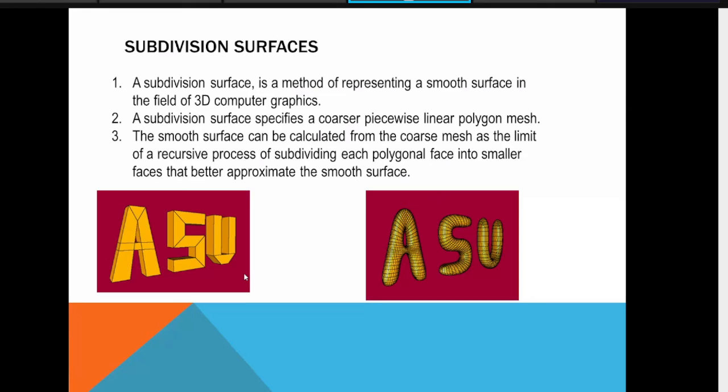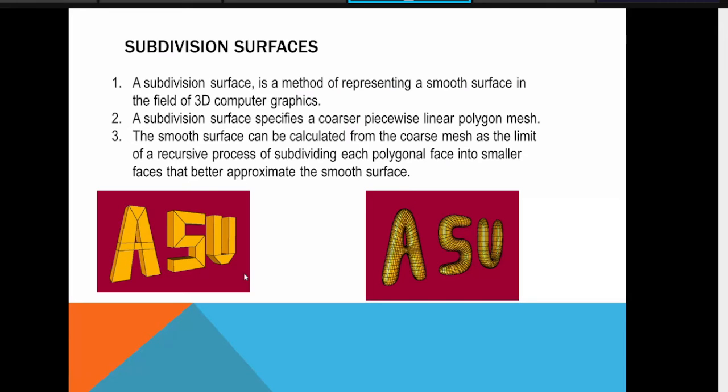But when you apply more and more subdivision, when you divide one triangle into many triangles, one polygon into many triangles, just to show the curvature, just to show how smooth the surface is, then of course you have to apply subdivision to make that object smooth.